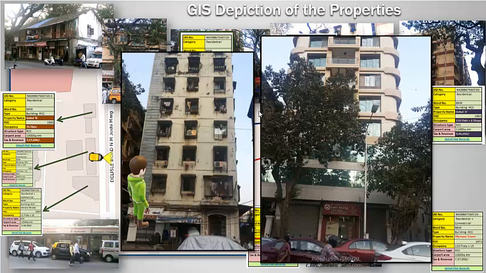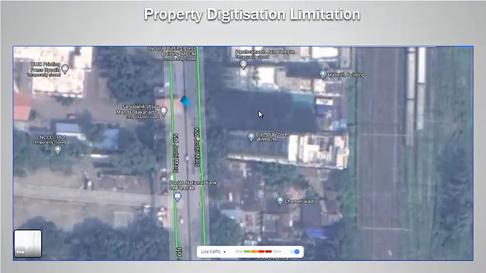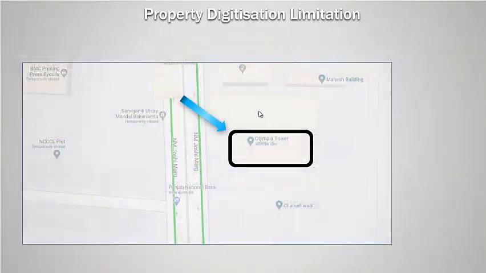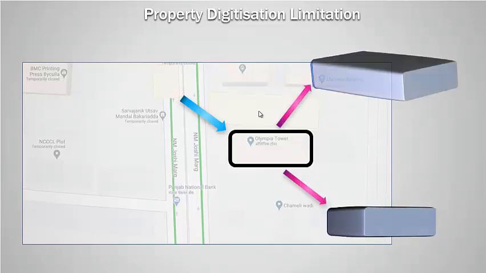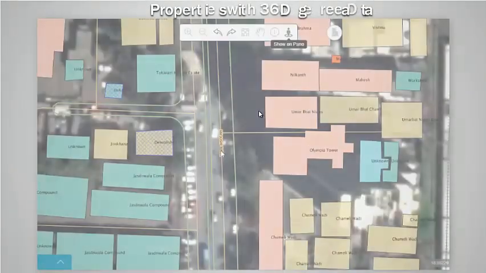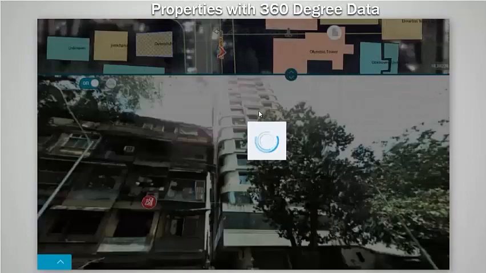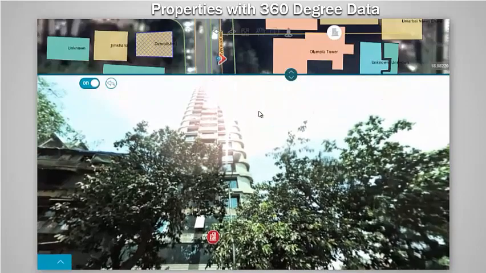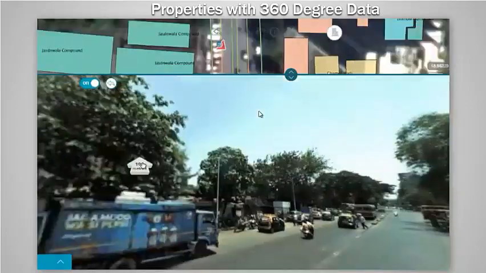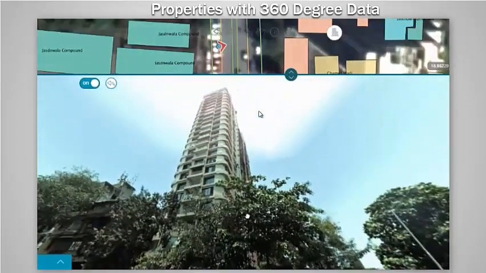Let us revisit the satellite image data. This is the way we digitize a tall building. In the absence of the satellite image, it becomes difficult to imagine the nature of the building. We imagine the building may be like this or like this. When we use 360-degree data, that enables us to view a single property from different angles and different locations. It also allows us to see the nearby vicinity and the development.